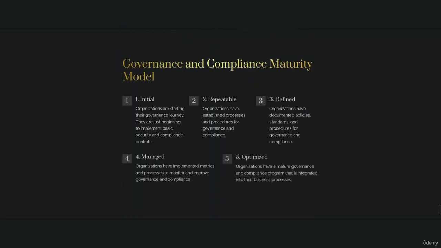Governance and compliance maturity model. 1. Initial. Organizations are starting their governance journey. They are just beginning to implement basic security and compliance controls. 2. Repeatable. Organizations have established processes and procedures for governance and compliance. 3. Defined. Organizations have documented policies, standards, and procedures for governance and compliance.